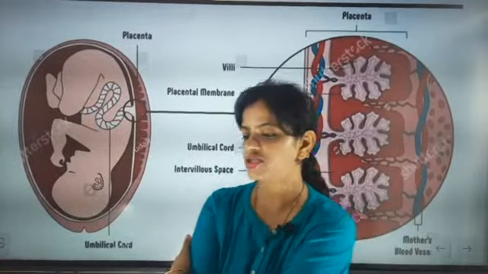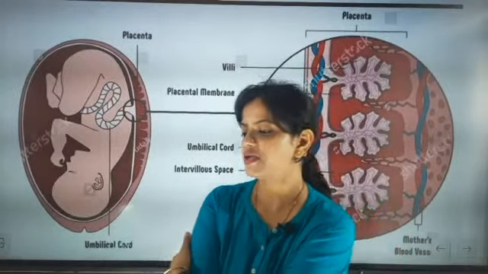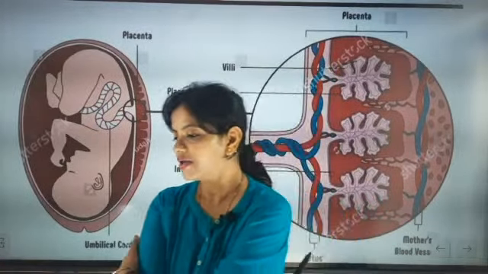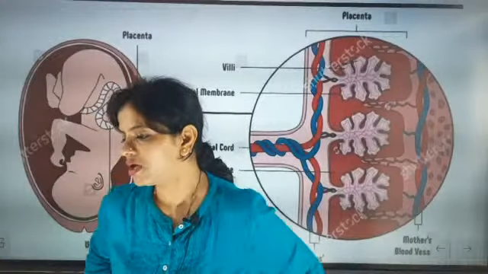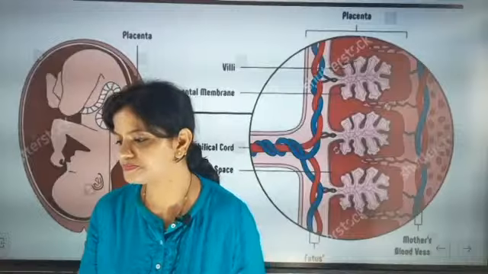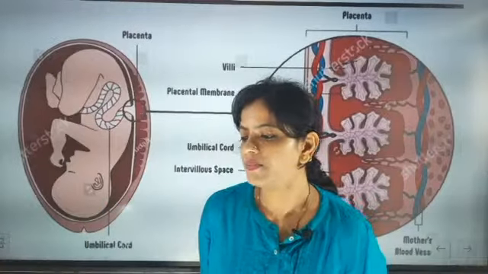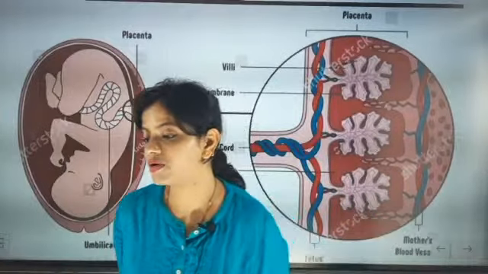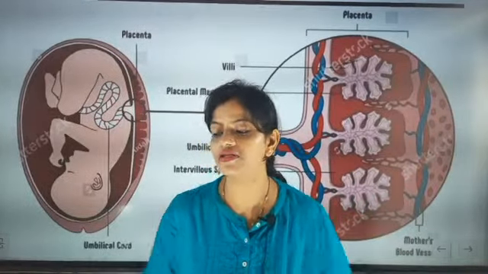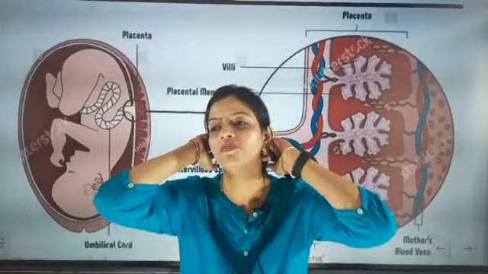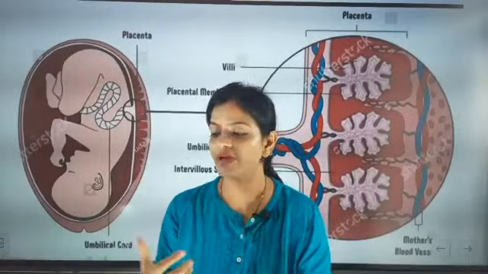If placenta detachment happens, the baby won't be able to survive, because the placenta is the only thing connecting the baby with the mother.